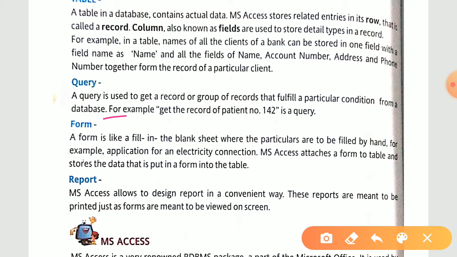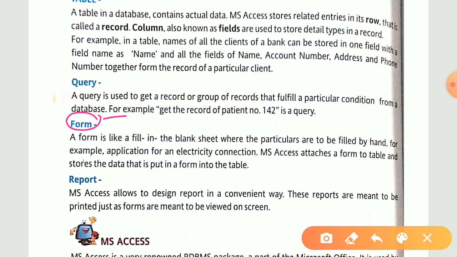Fine. Now the third object that we are learning is a form. A form is like a fill-in-the-blank sheet where the particulars are to be filled in by hand. For example, an application for an electricity connection. MS Access attaches a form to a table and stores the data that is put in a form into the table.